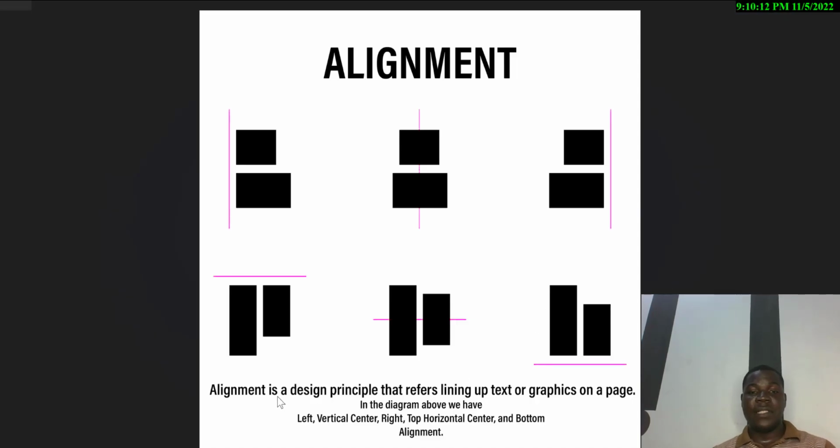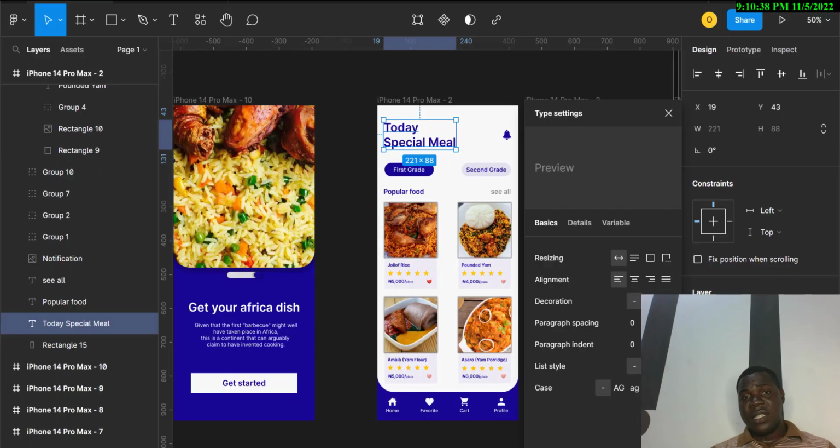Alignment is a design principle that refers to lining up text or graphics on a page. The arrangement of your content on your working space, the arrangement of your text on your working space is what we call alignment, and we have different types. You must apply some kind of creativeness in your alignment. You don't just arrange your work. Even if you say it's not aligned enough, there is some alignment there.